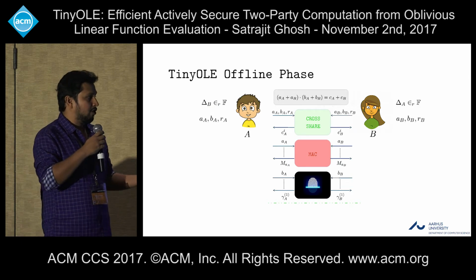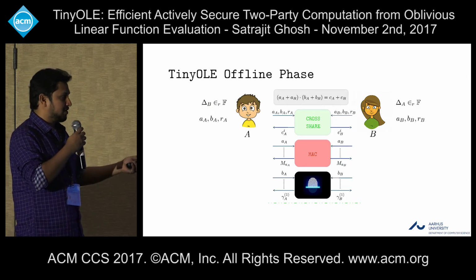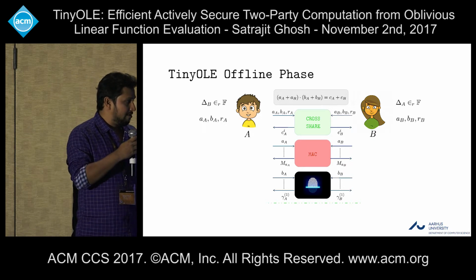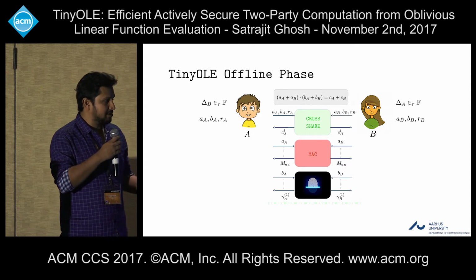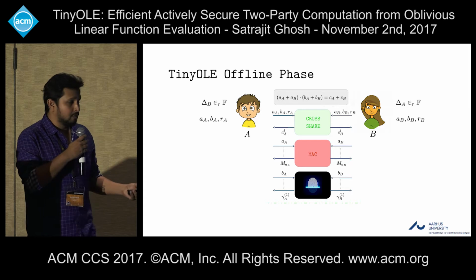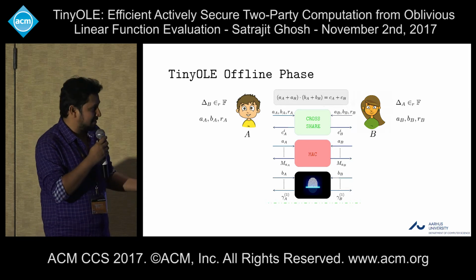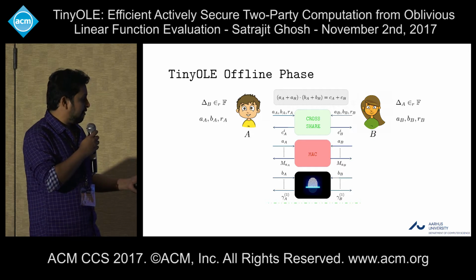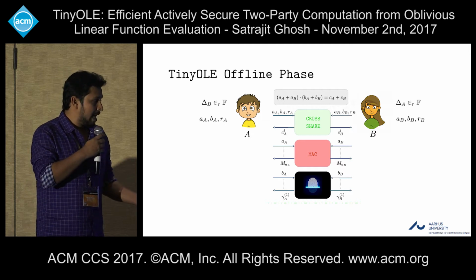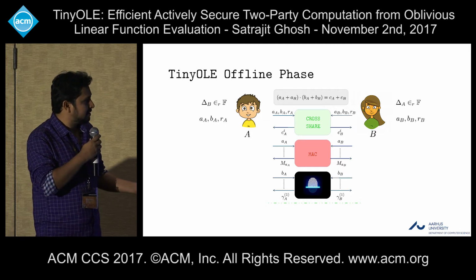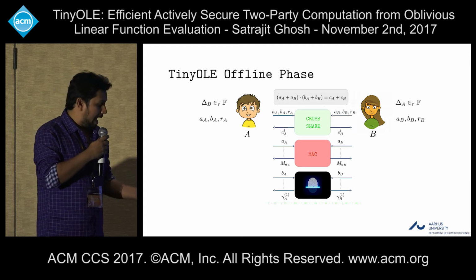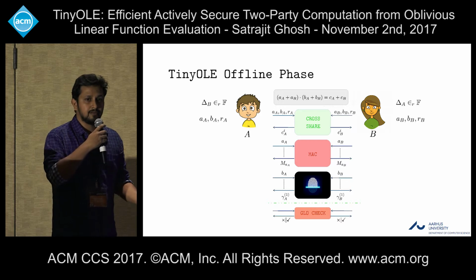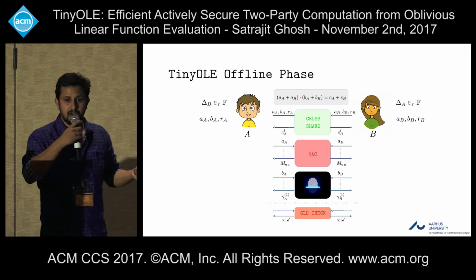And so overall, the protocol looks like this. A and B compute some cross share using some OLE. Then they compute the MAC. So this is a passively secure protocol. Then to make sure of the consistency in the passively secure protocol, they run this fingerprinting protocol for all the instances of this kind. And then at the end, they run some global check to check whether all these fingerprints are correct or not.